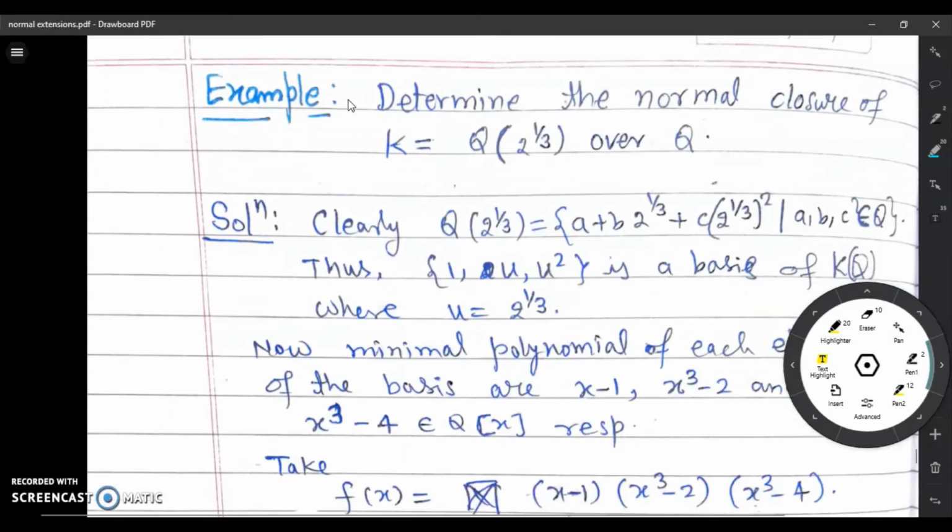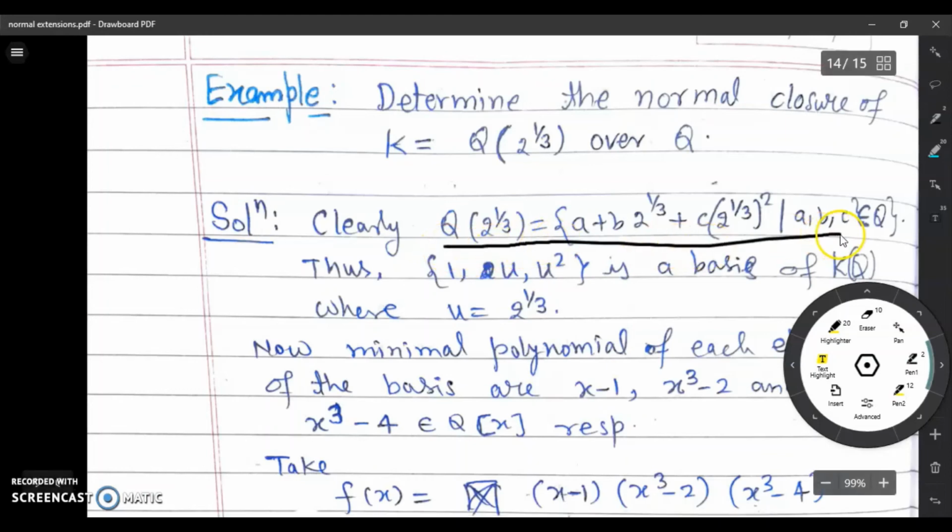Determine the normal closure of the field Q(2 power 1 by 3) over Q. To observe this, first we observe this field Q(2 power 1 by 3). This is the field generated by 1, 2 power 1 by 3, 2 power 2 by 3. It means the elements of Q(2 power 1 by 3) will be of this form. We now put u equal to 2 power 1 by 3.